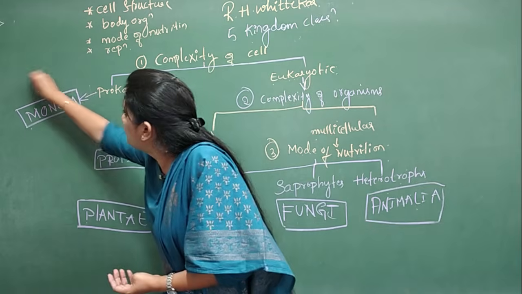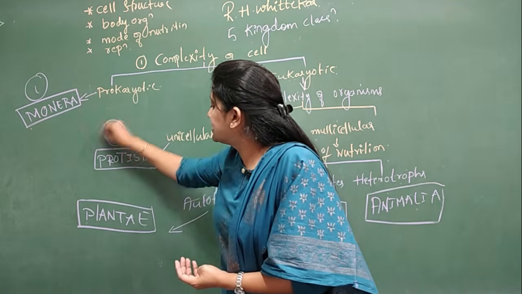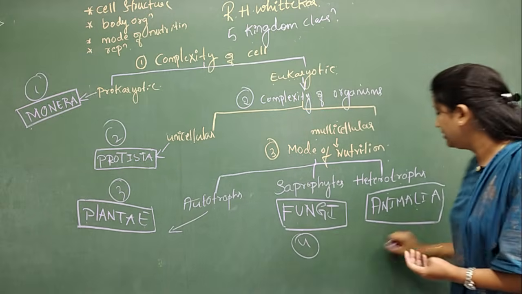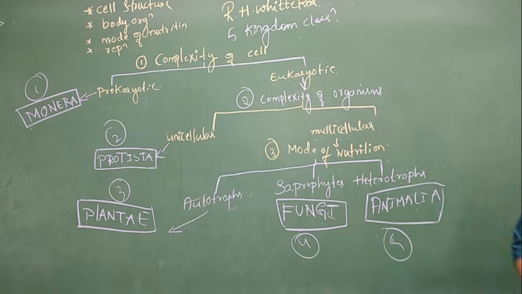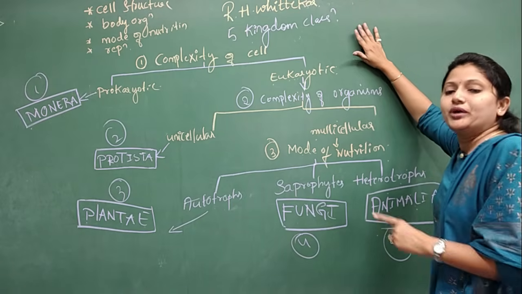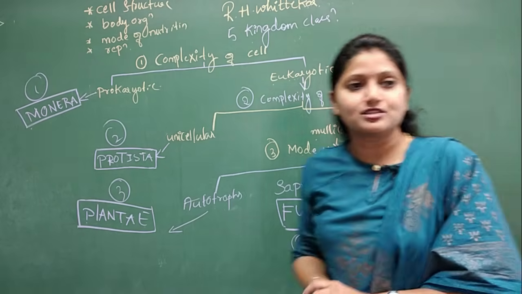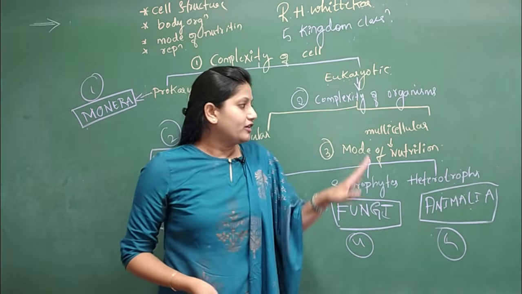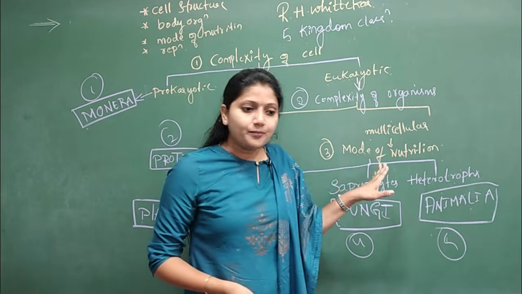So, first one, second one, third one, fourth one, and then fifth one. So these 5 kingdoms make up the R.H. Whittaker 5 kingdom classification system. Okay, so I hope you have understood these 5 kingdoms.